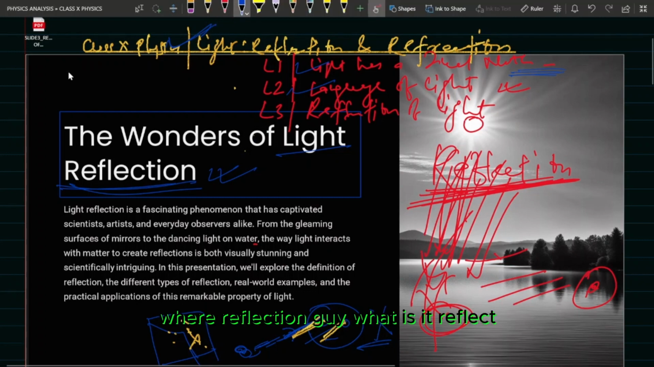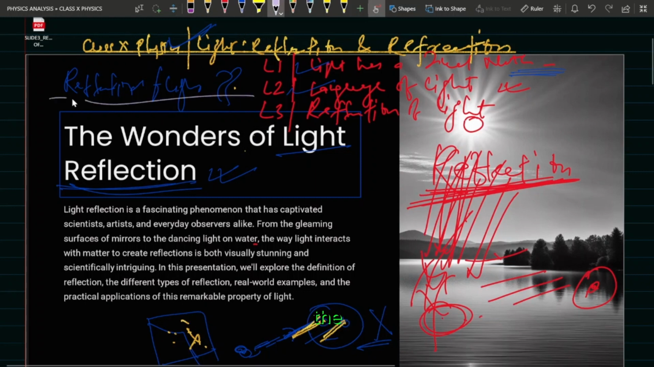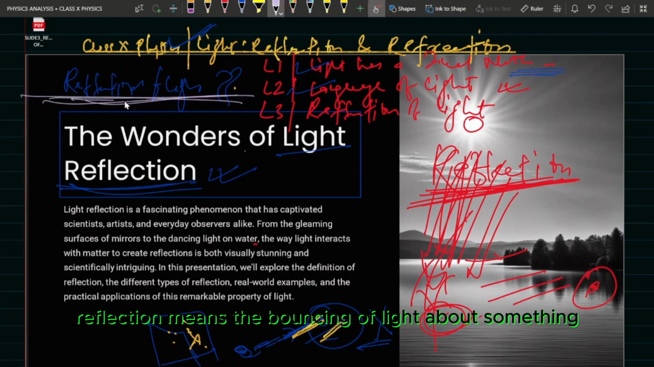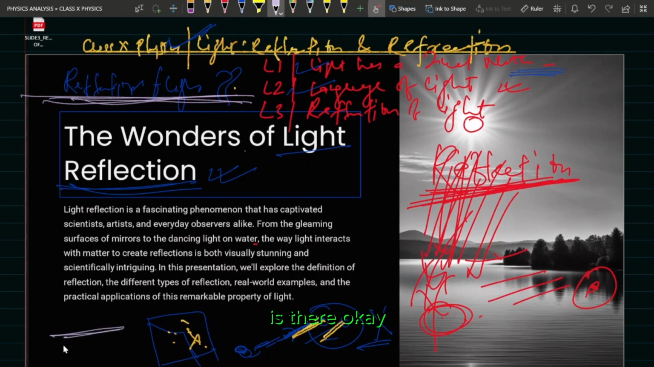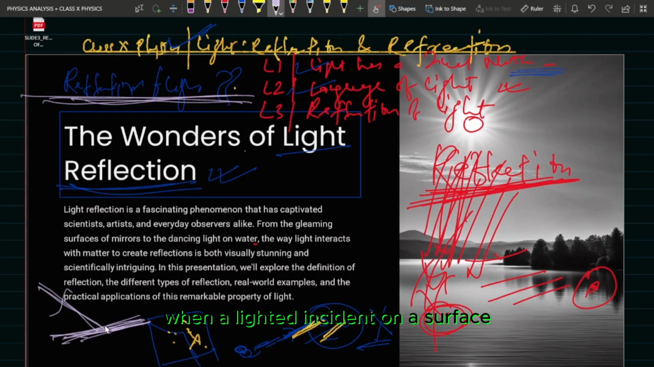What is reflection of light? What do you mean by reflection of light? See, reflection means the bouncing of light. Suppose there is a body with a hard surface, and a light is falling on this surface. When light is incident on a surface, and after reflection returns back in the same medium, this phenomenon we call reflection.